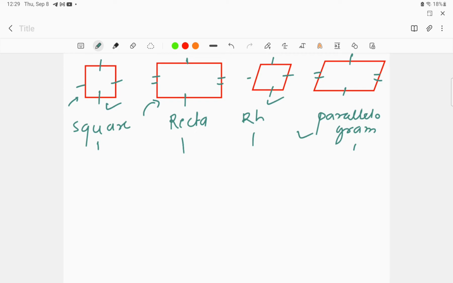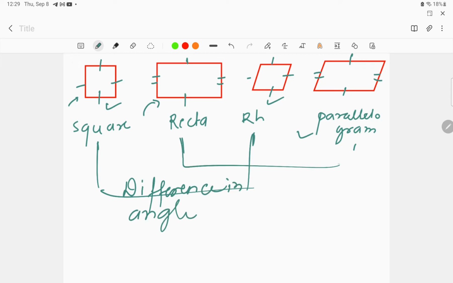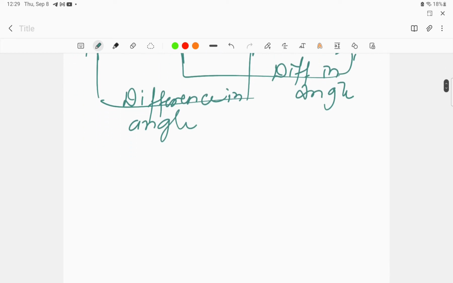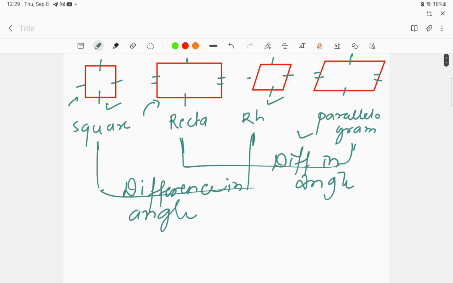So square and rhombus have only a difference in angle. Similarly, rectangle and parallelogram also have just a difference in angle, right? Also, we have to keep in mind that all the diagrams over here, that is square, rectangle, rhombus, are all parallelograms only.